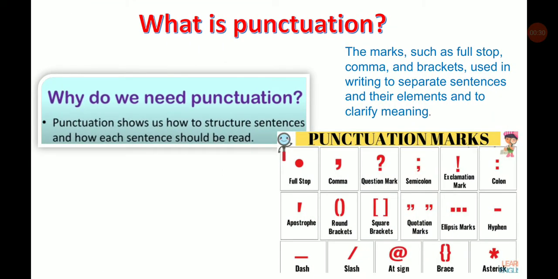What is punctuation? The marks such as full stop, comma, and brackets used in writing to separate sentences and their elements and to clarify meaning. So, why do we need punctuation? Punctuation shows us how to structure sentences and how each sentence should be read. You can see in this slide the punctuation marks.